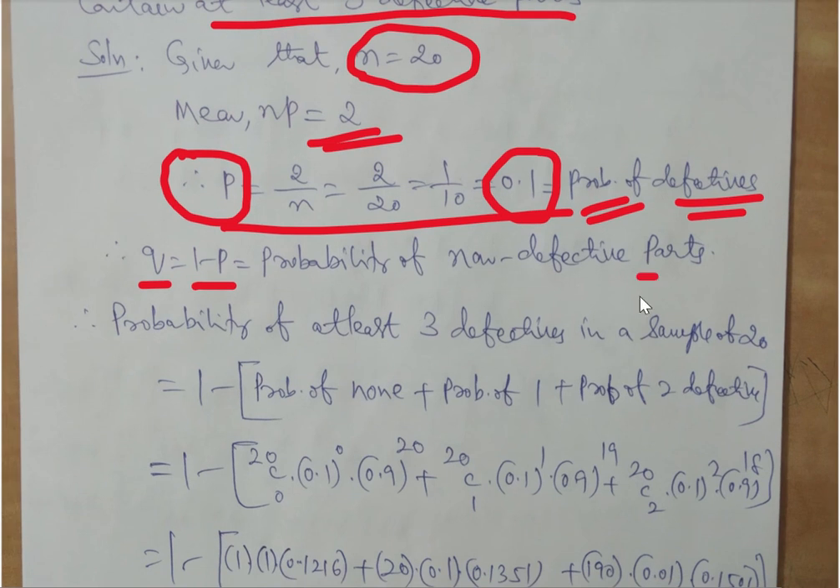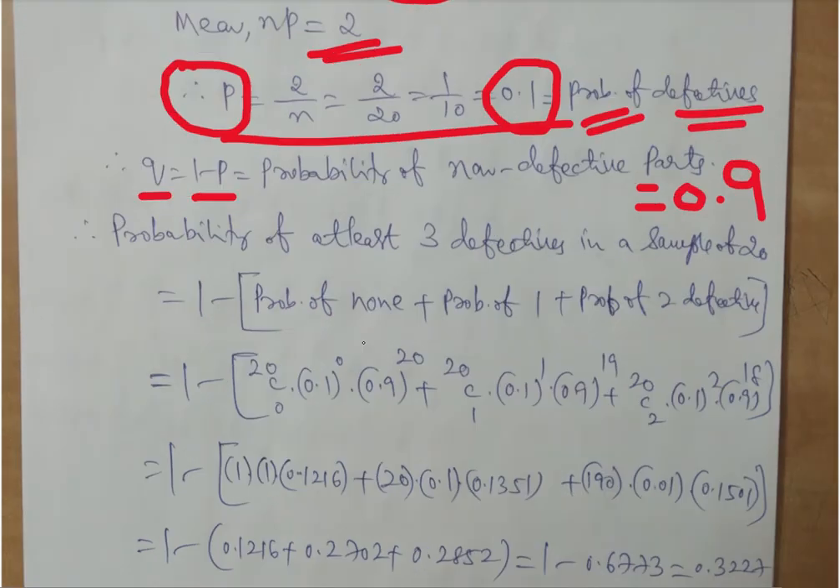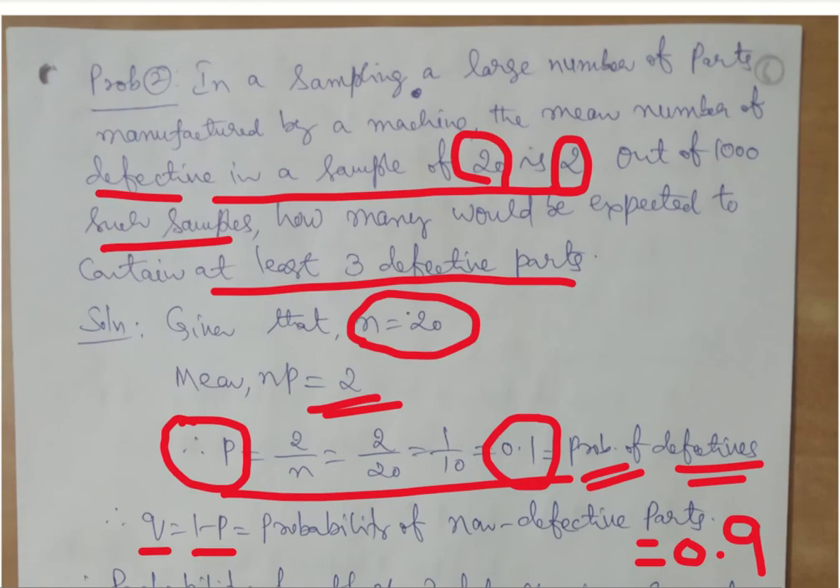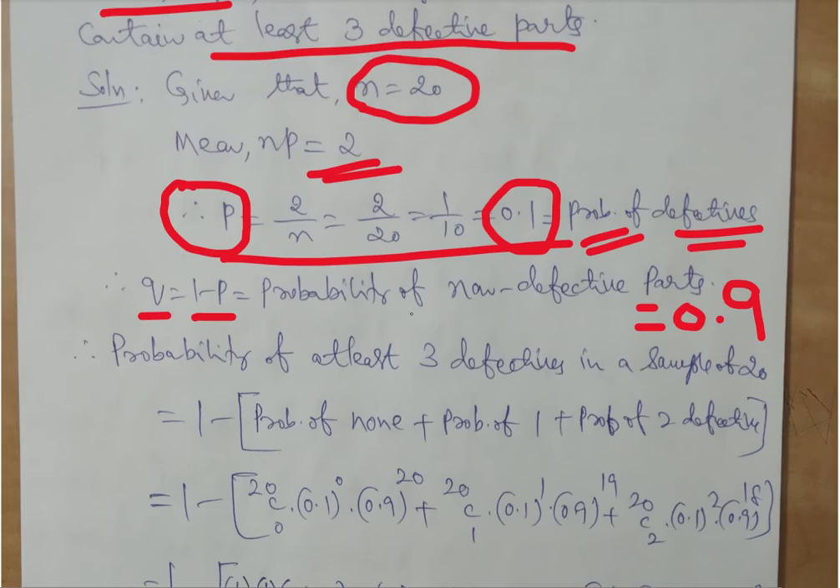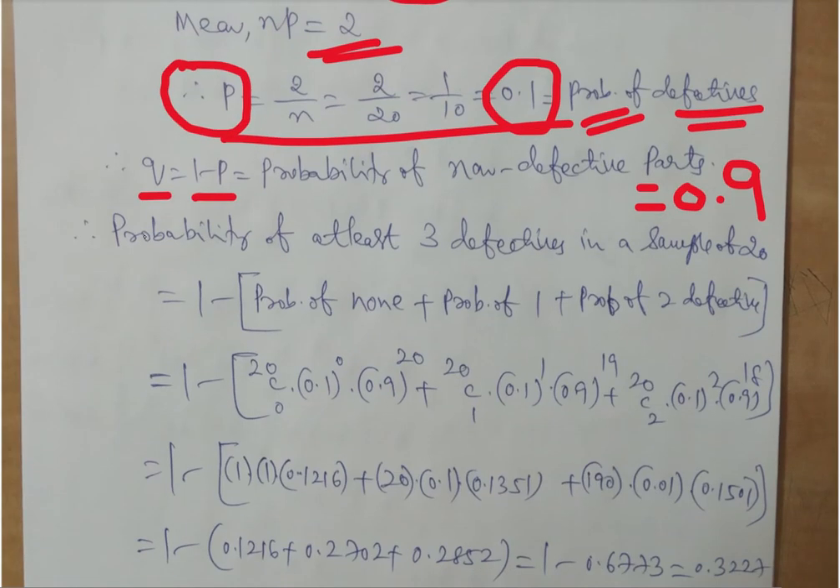So that value is 1 minus 0.1, that is 0.9. Now what is being asked? What is the probability that at least 3 will be defective? That is the probability of at least 3 defectives in a sample of 20.